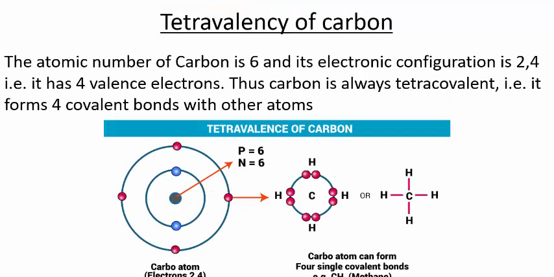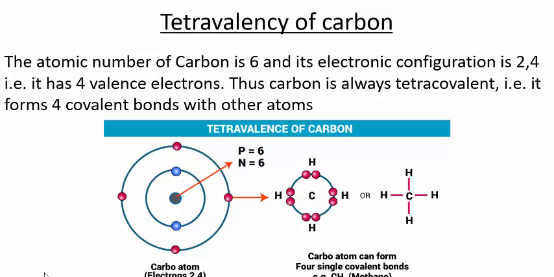Next, another important concept, tetravalency of carbon. Students, the atomic number of carbon is 6 and its electronic configuration is 1s2, 2s2, 2p2. In ground state, its electronic configuration is 1s2, 2s2, 2p2, but in excited state, one of the 2s electrons jumps to the 2p orbital. Therefore, at that time it contains 4 valence electrons. Because of this, carbon has tetravalency.